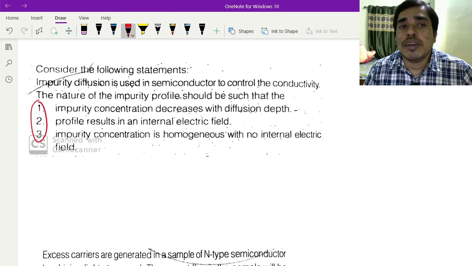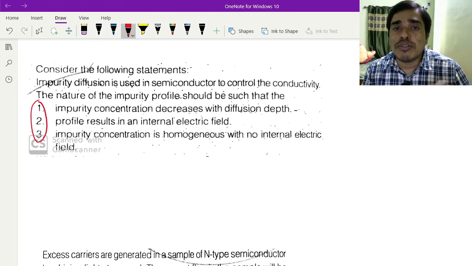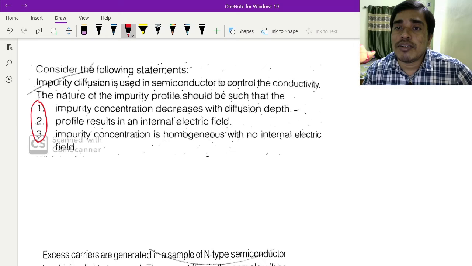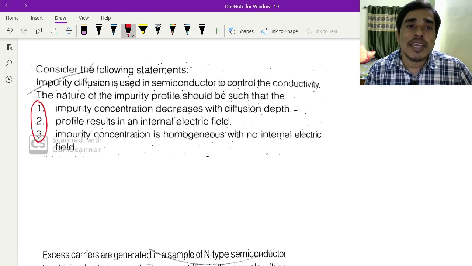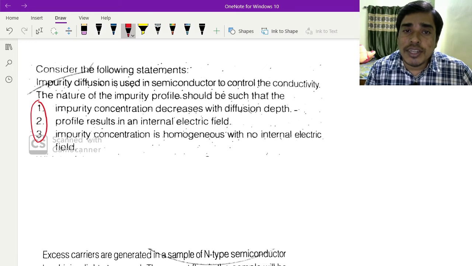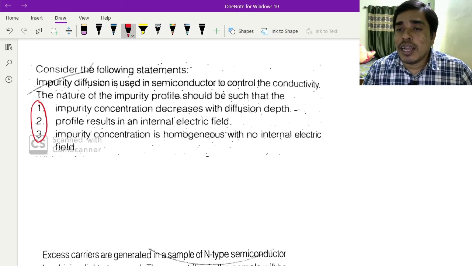This is true. The nature of the impurity profile should be such that the impurity concentration decreases with diffusion length, because of recombination.